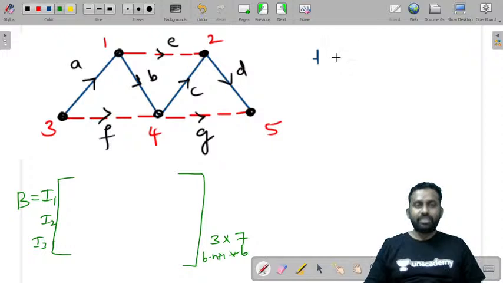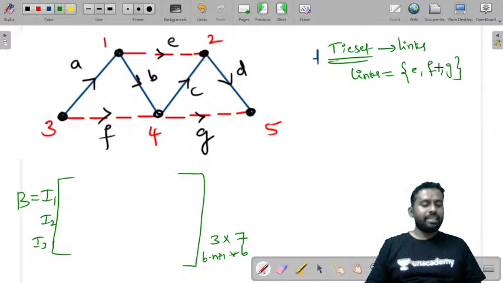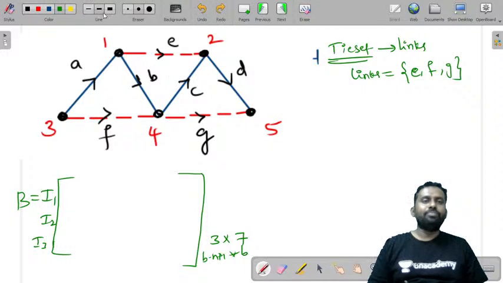So let us write first the Cutset matrix. So the Cutset matrix is dependent on links. What are the links in this case? Links are E, F, G. These three are the links. How many links are there? Three links are there. E, F, G. So when you place E, there is a loop that is forming. So take that loop direction. So this is the loop. So let us call that I1.